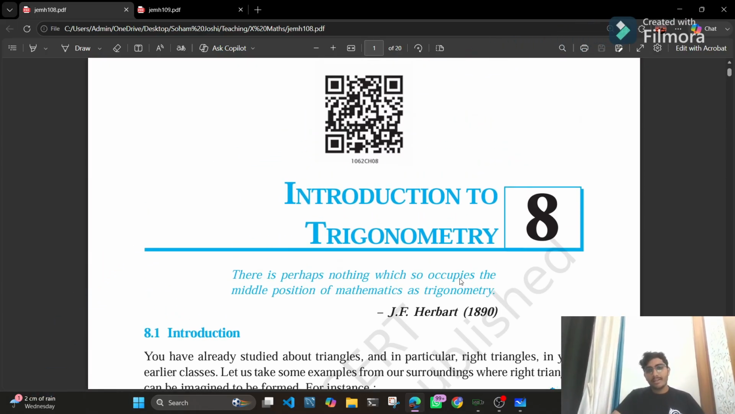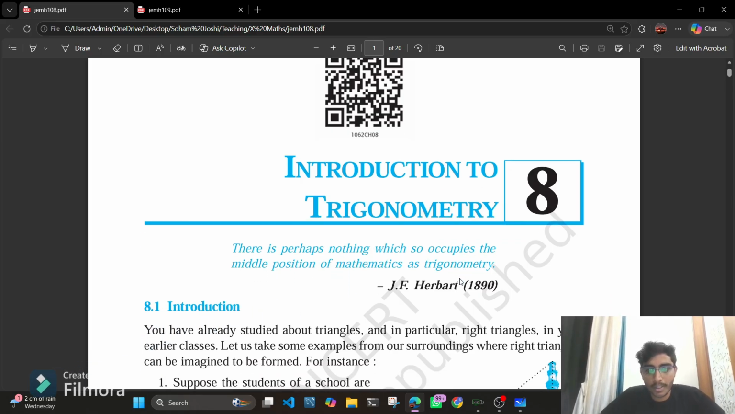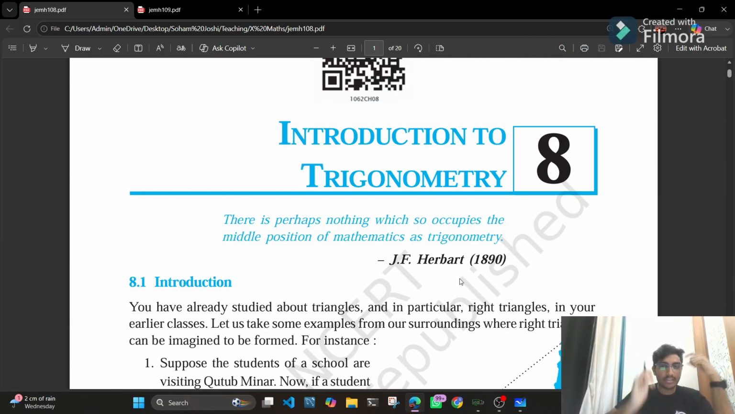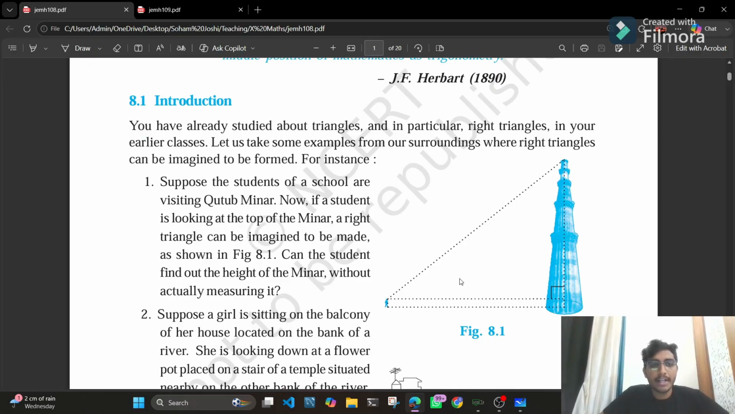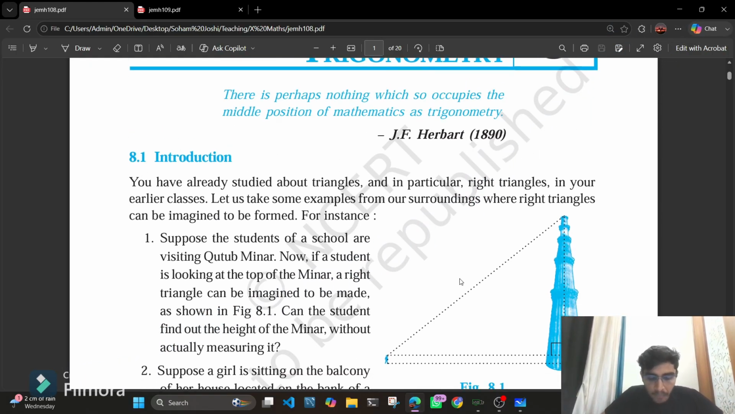This is chapter 8 of class 10 mathematics, that is Introduction to Trigonometry. There's a very beautiful quote given by J.F. Herbert: there is perhaps nothing which so occupies the middle position of mathematics as trigonometry. So let's get started and learn the very new concept of trigonometry.